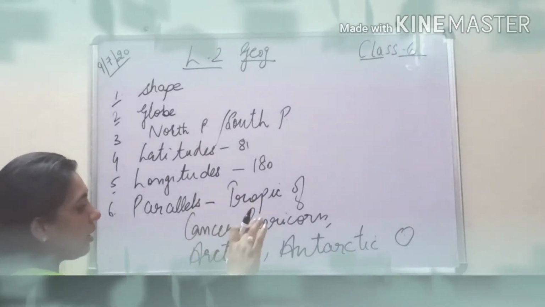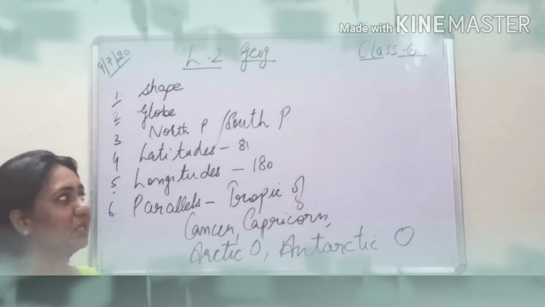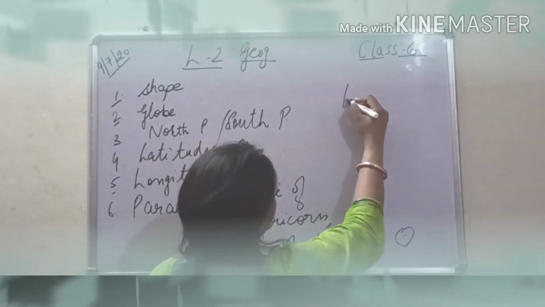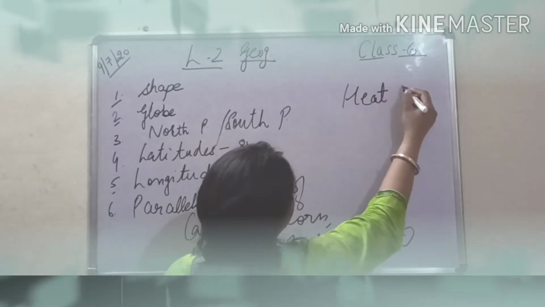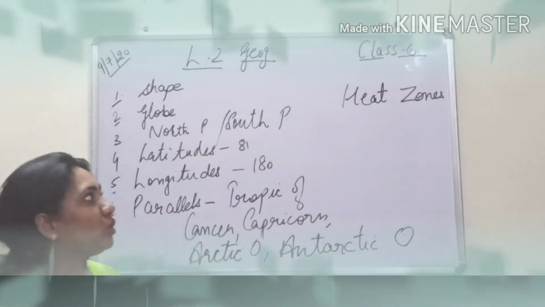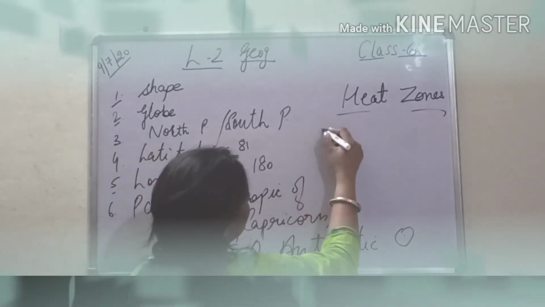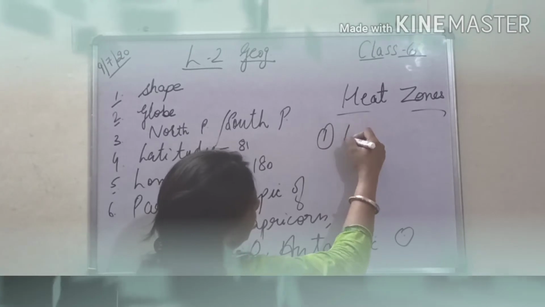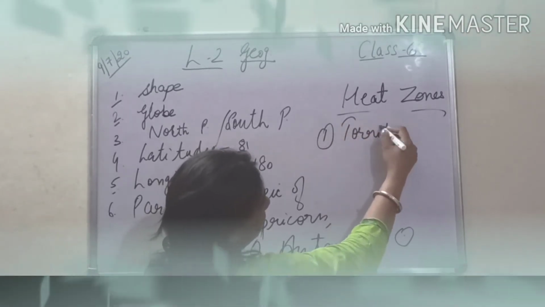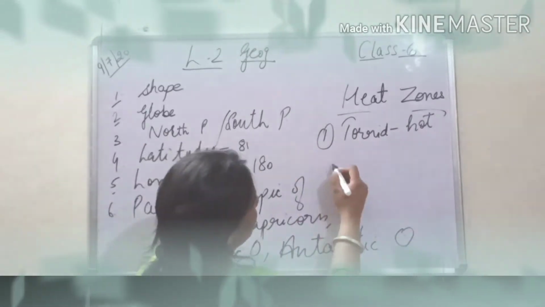Then we discussed the various heat zones that we will be doing today. I have not discussed it in detail, but I just introduced that, based on the slanting and vertical rays of the sun, we have these heat zones in these parallels. We have three. Number one, torrid zone, that means very hot due to the direct or vertical rays of the sun.